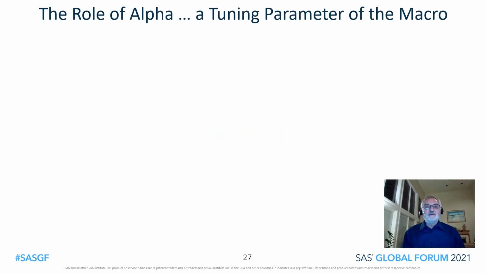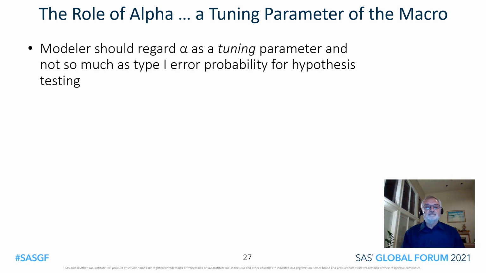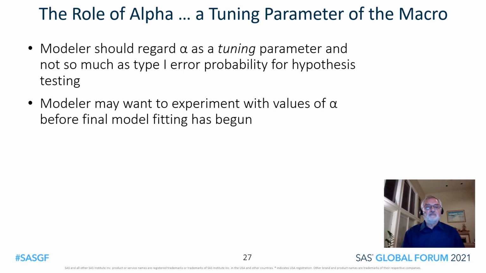Let's now discuss the role of alpha. The modeler should regard alpha as a tuning parameter and not so much as type 1 error probability for hypothesis testing. The modeler may want to experiment with values of alpha before final model fitting has begun.